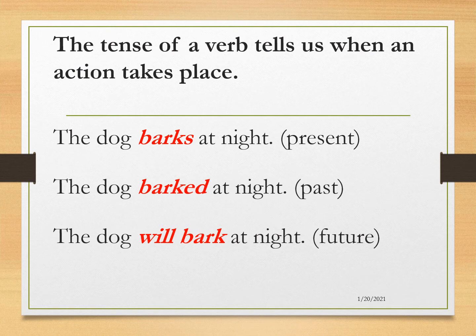The tense of a verb tells us when an action takes place. So while looking at the verbs, we can make out whether the action has taken place in the past, or the action is taking place in the present, or whether an action will take place in the coming times in future tense. For some examples, let us read the sentences given.